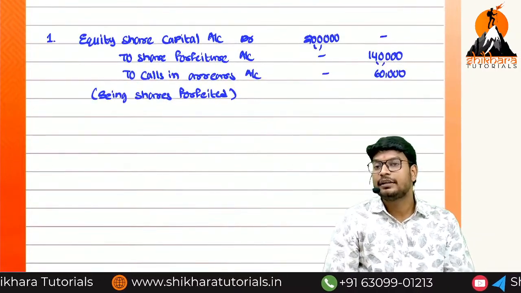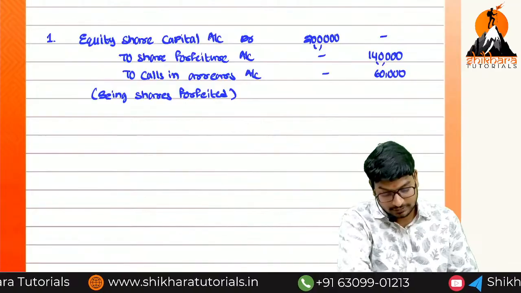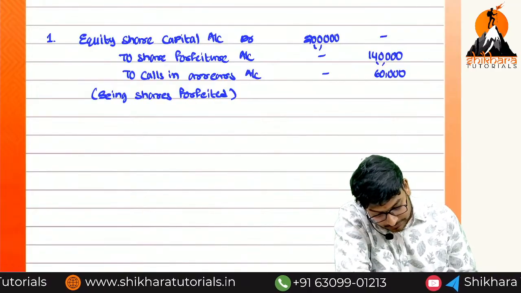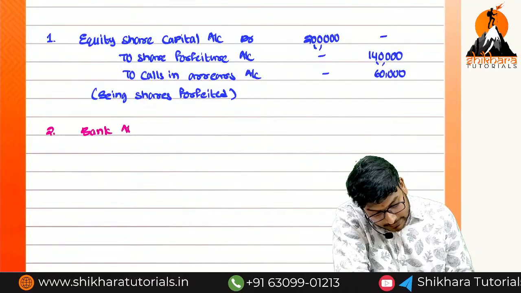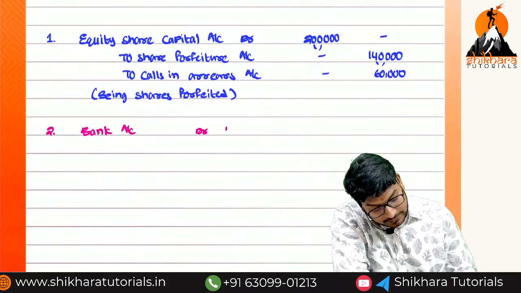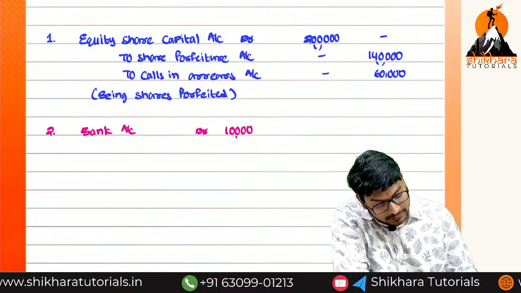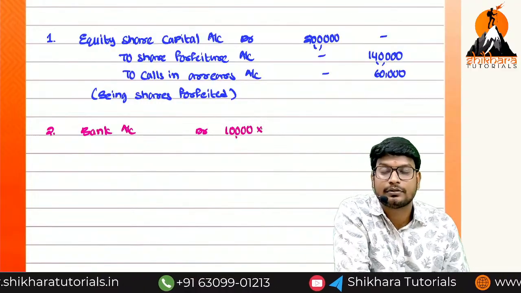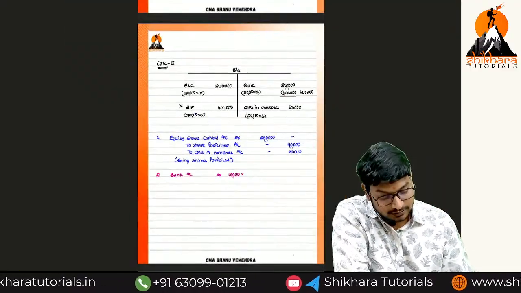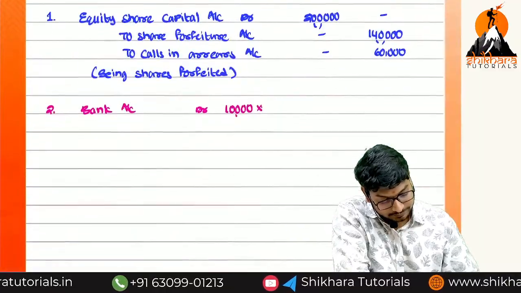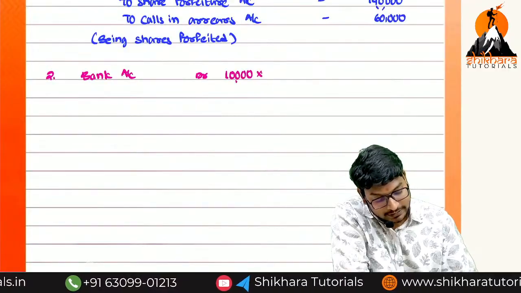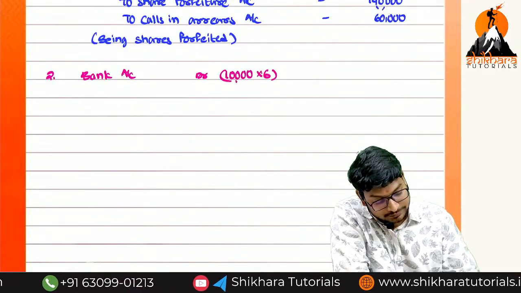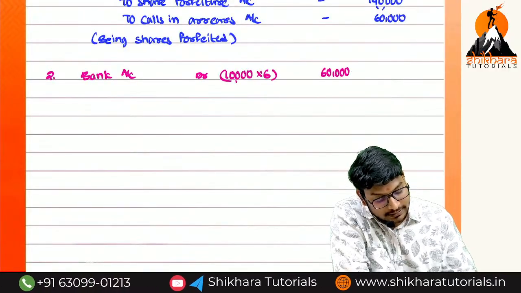We are reissuing only how many shares? 10,000. What is the entry, ma? Bank account debit. 10,000 into discount of 4. Discount of 4 means what is the value of issue? 6 rupees. 10,000 into 6, that is equal to how much more? 60,000.